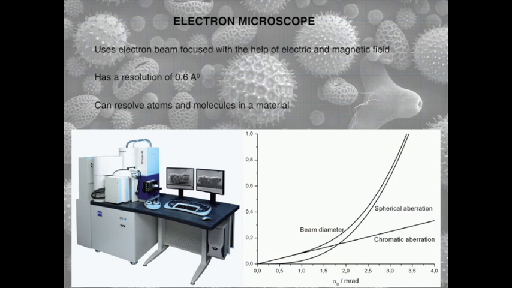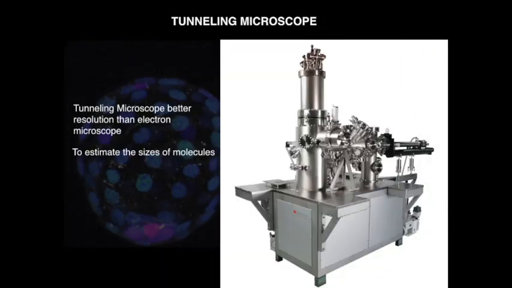Smaller objects can also be measured with the help of the electron microscope, in which an electron beam is focused on the object with the help of electric and magnetic fields. This electron microscope is found to have a resolution of about 0.6 angstrom, and it can be used to study the atoms and the molecules in a material. Next comes the tunneling microscope, which has still better resolution compared to the electron microscope. Using the tunneling microscope, we can estimate the size of molecules.